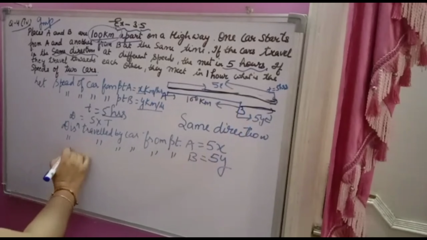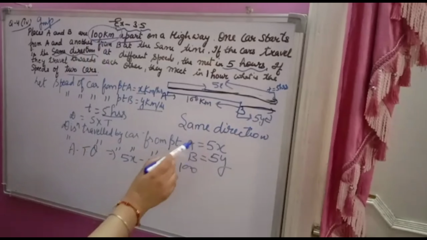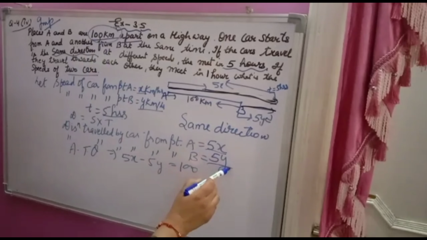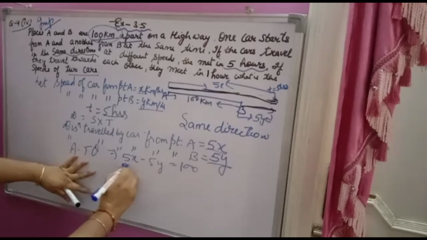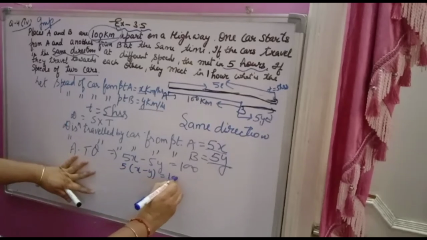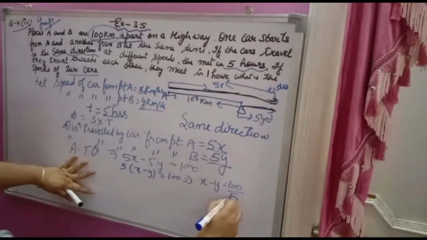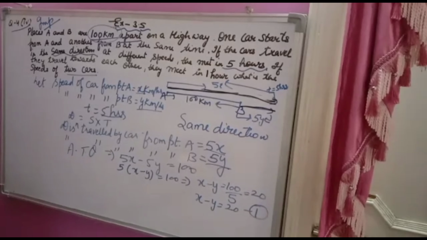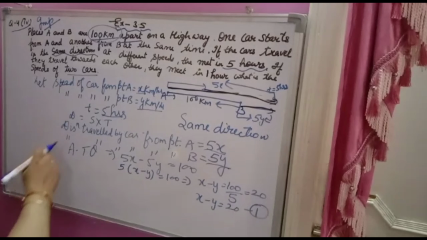So according to the question, you will write 5x minus 5y is equal to 100, because 100 kilometers is the distance. Now 5 common, x minus y is equal to 100 over 5, that is 20. So the first equation came: x minus y is equal to 20. Note down this much, then I will tell you after this.